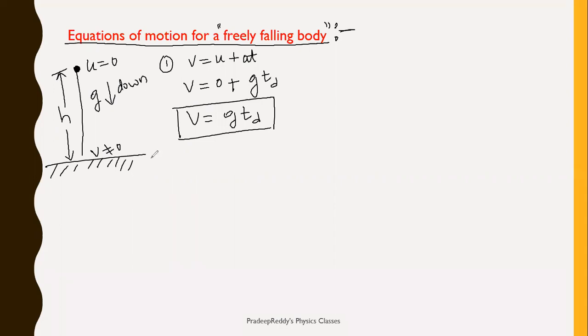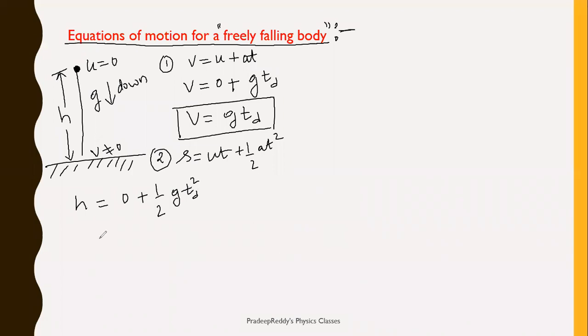Now coming to the second equation of motion, we have s is equal to ut plus half at square. Here s is nothing but the height traveled, which I can write as h, which is equal to, what is the initial velocity of the body? 0 plus half, what is a? It is g and t square, and this is td square, the time taken by the body to fall down, the time of descent.